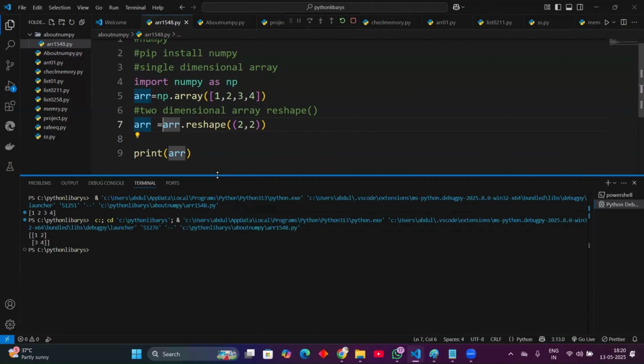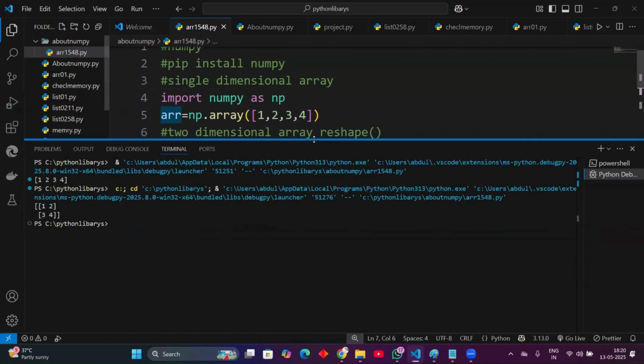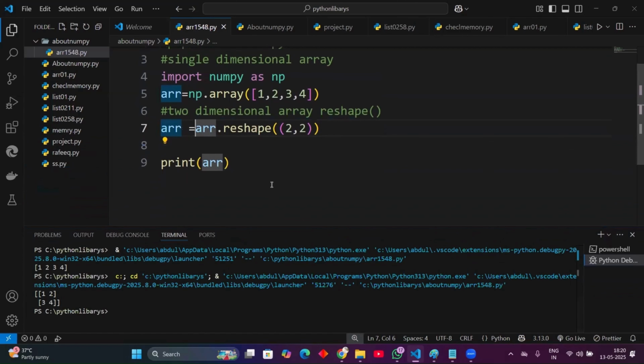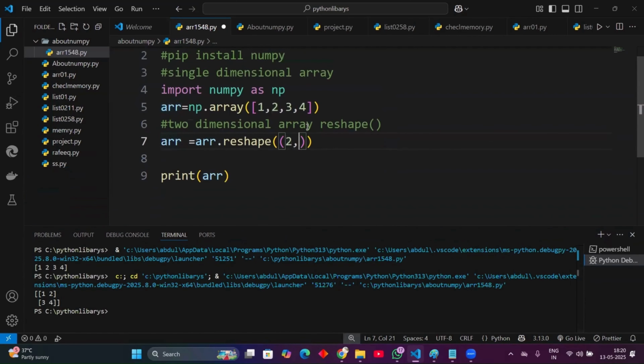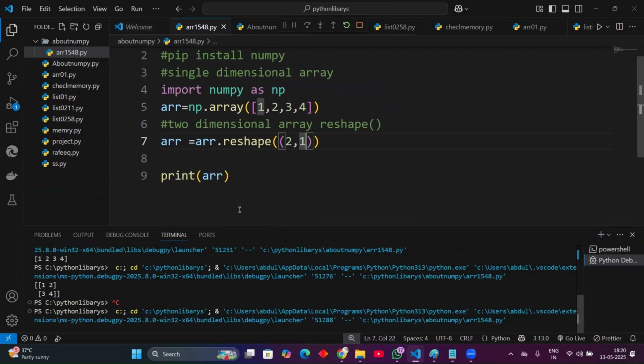Now you can see that a two-dimensional array was created, a matrix. Now let me give a different order. I have 4 inputs, and I give 2 rows and 1 column. Did it run? Did it execute or give an error? See, we get an error.